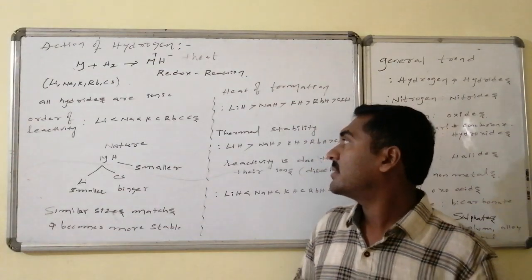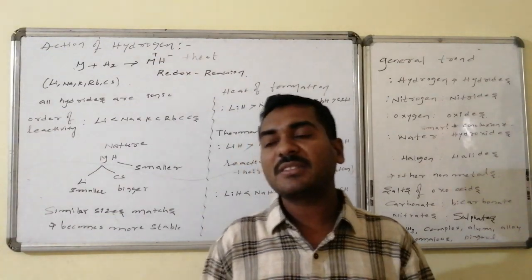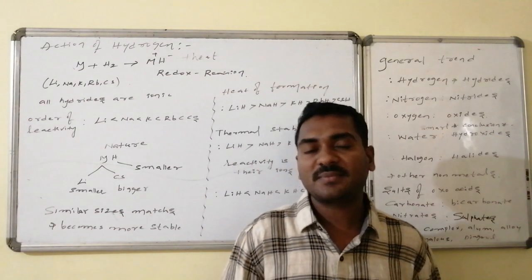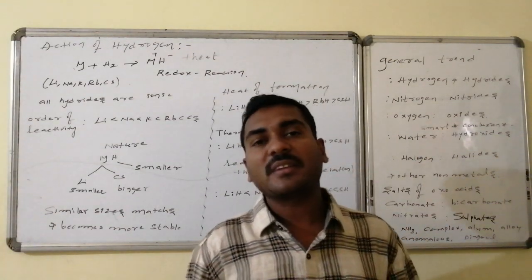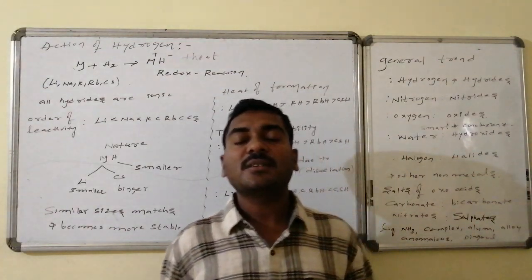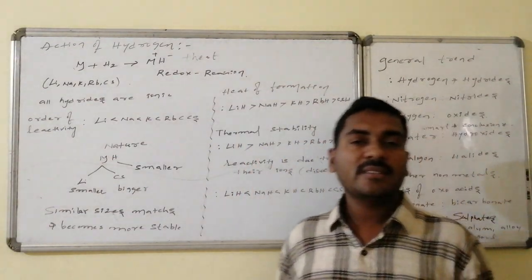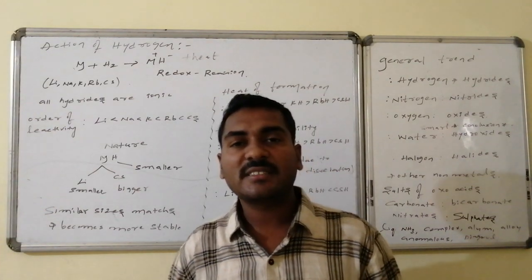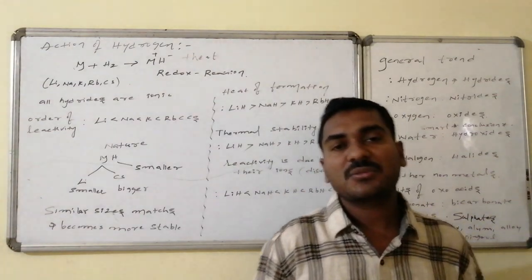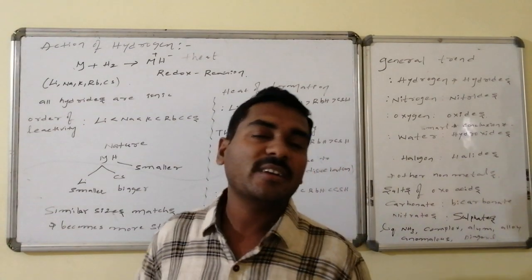will decrease. Thermal stability, once again, is hinted at by the heat of formation. The energy required to break the solid into its ionic constituents is the reference for thermal stability. More energy required means it is possible only at higher temperature, hence it is more thermally stable. So thermal stability decreases down the group, because lithium hydride is smaller in size and requires higher energy to break, which again comes from the heat of formation. So the thermal stability of lithium hydride is higher and goes on decreasing from top to bottom. Cesium hydride is very unstable.